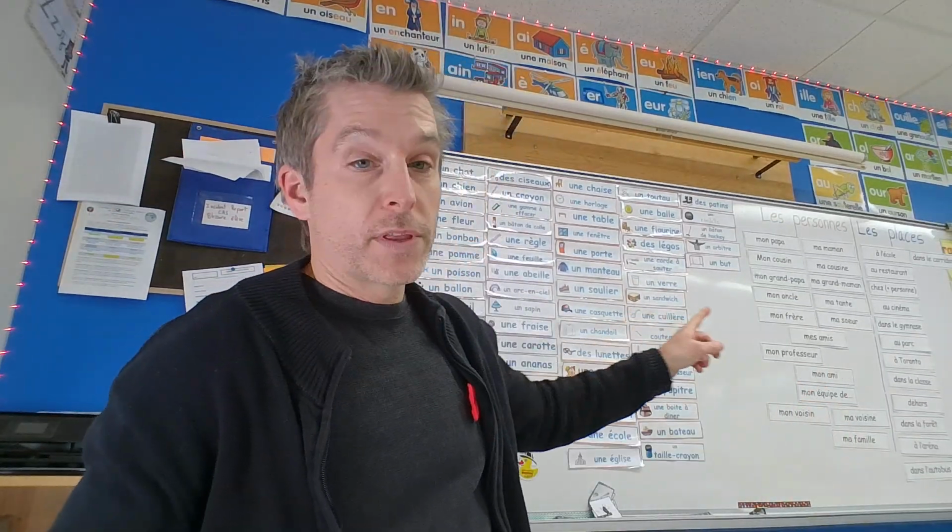So last week we worked a lot with words that show family members and also places as we were making sentences with those. We're going to reinvest all this, but in a different context. Now we're going to use those words about places and people to talk about what your child did. So they will have to make up sentences using the proper sentence structure. So we're going to work on that this week.